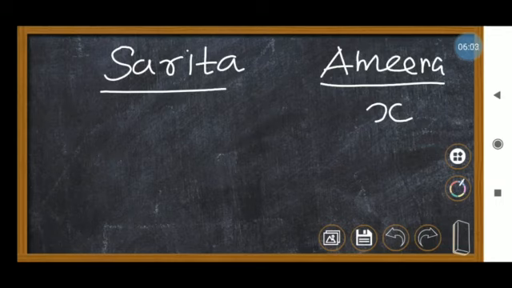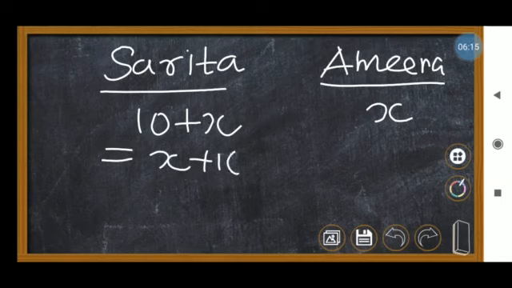Sarita has 10 more marbles than Amina. That means Amina has x now, so Sarita has x plus 10. More means Amina already has x, so 10 more means plus 10. That means x plus 10 is the number of marbles Sarita has. Okay, can you understand, students?